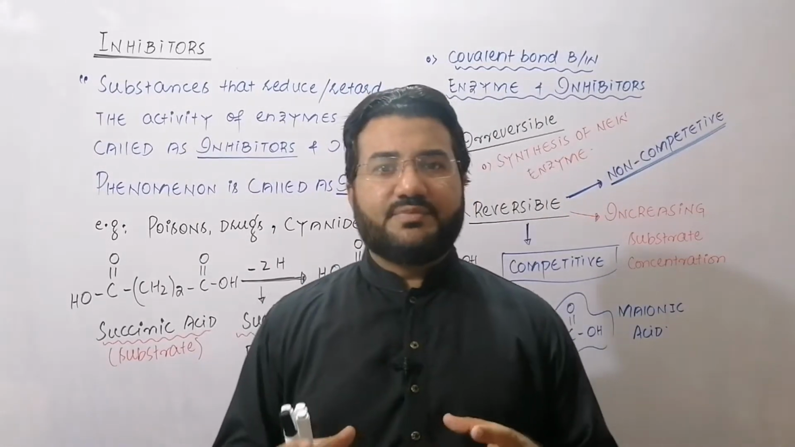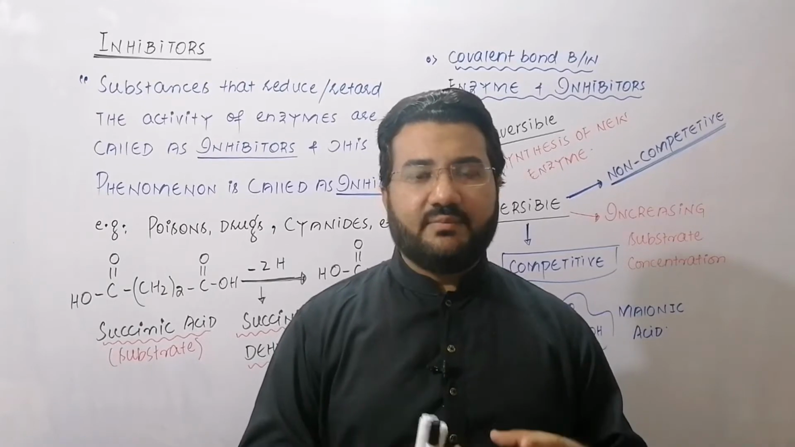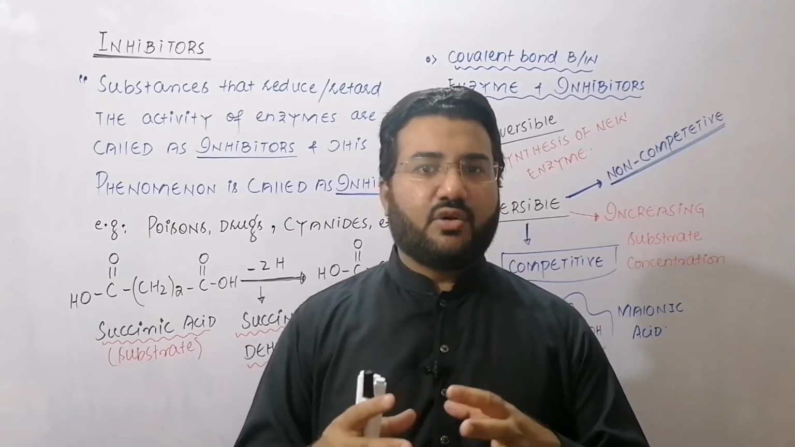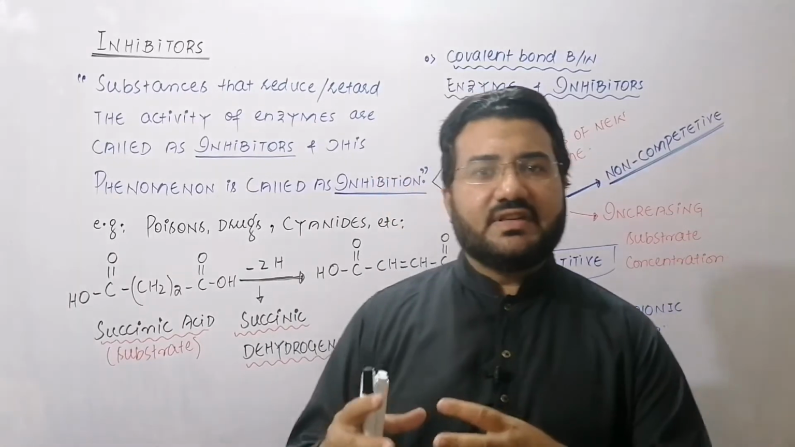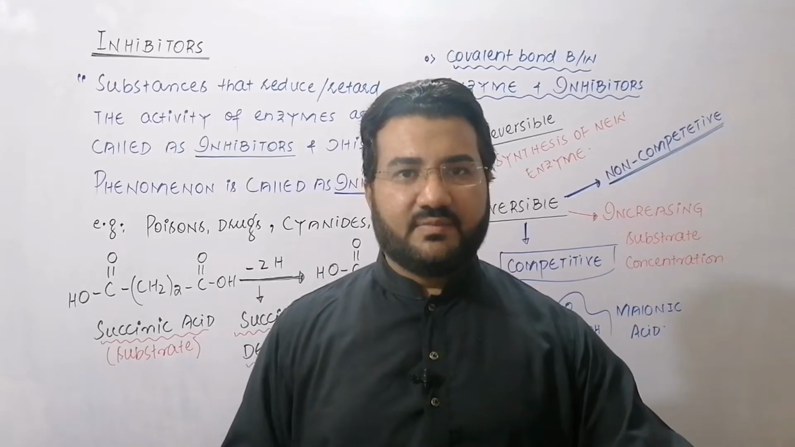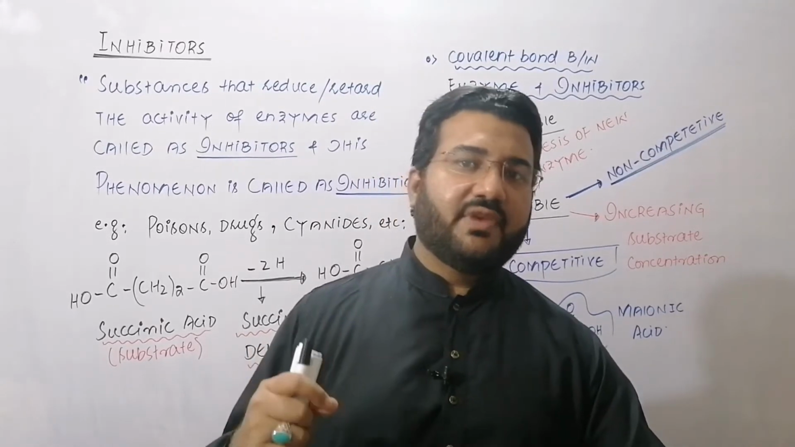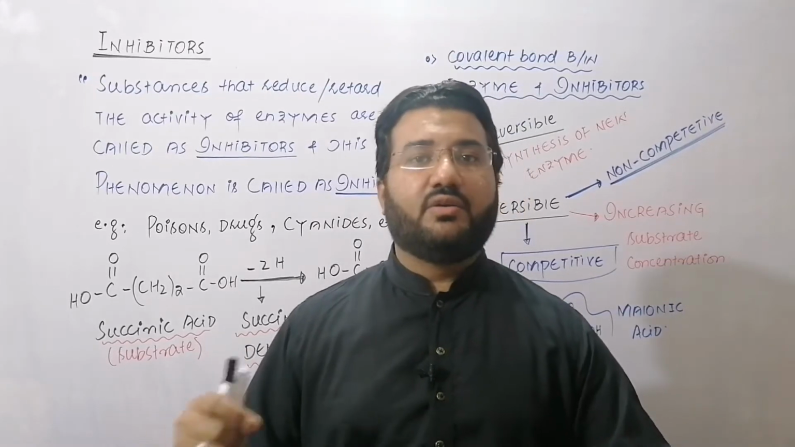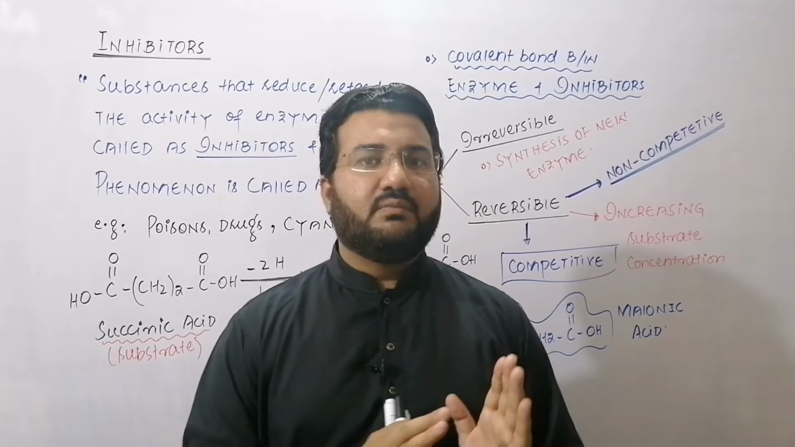Inhibitors are those substances that attach at the active site of the enzyme, and these substances cannot be converted into the product. So instead of the substrate, these substances bind with the active site of the enzyme. The enzyme can convert substrate into the product, but the enzyme cannot convert the inhibitor into the product. So that's why the active site of the enzyme is blocked.